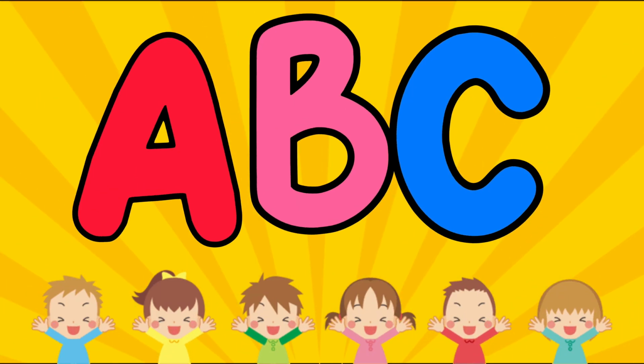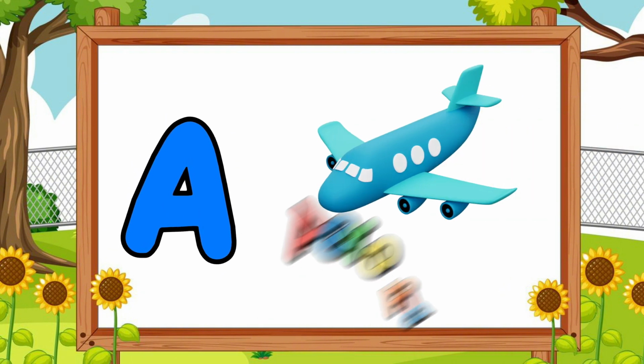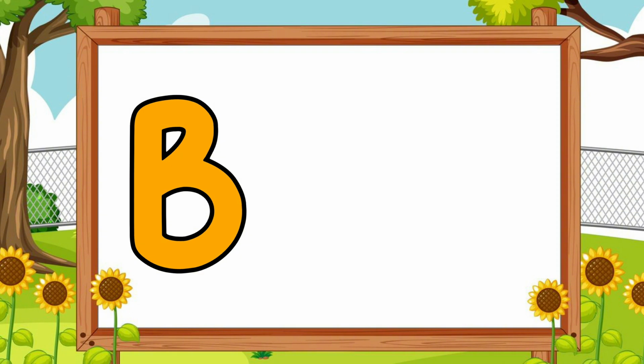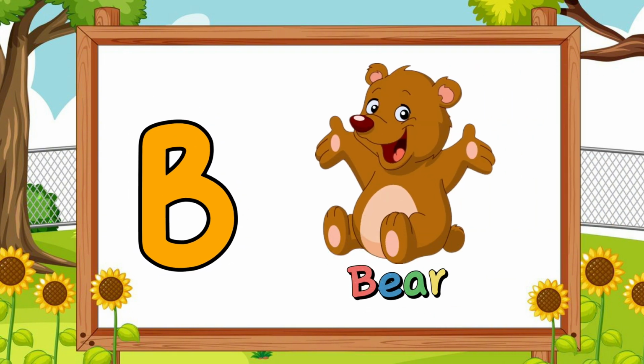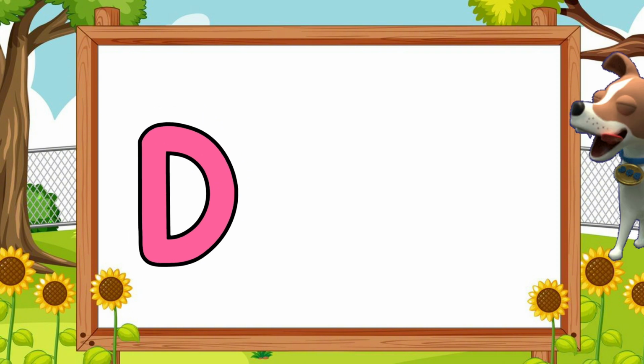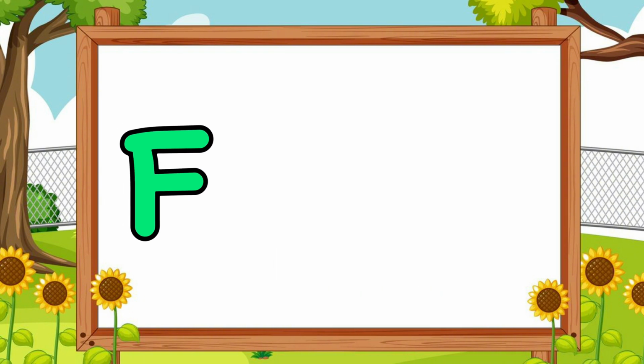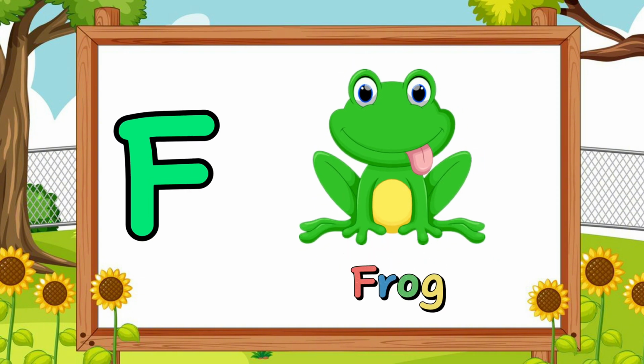Let's learn ABCs with me. A for aeroplane. B for bear. C for cat. D for dog. E for elephant. F for frog.